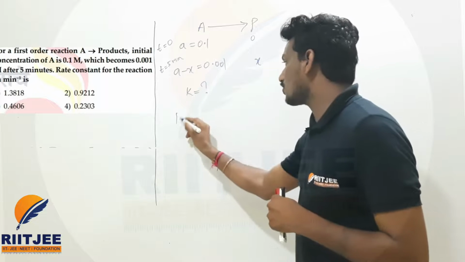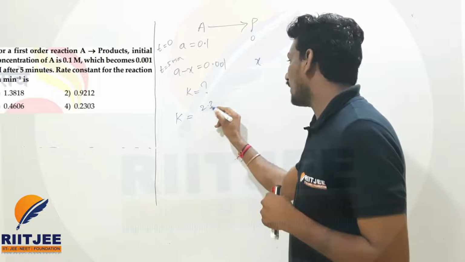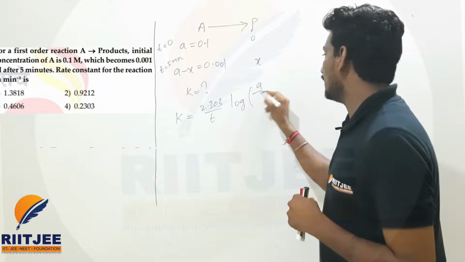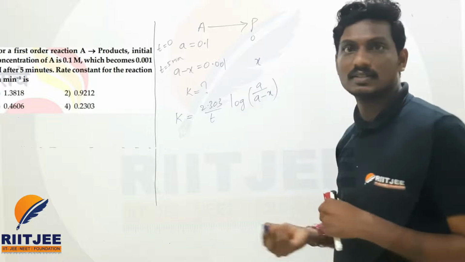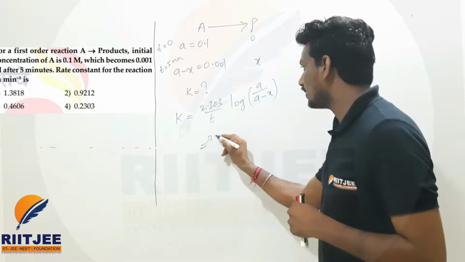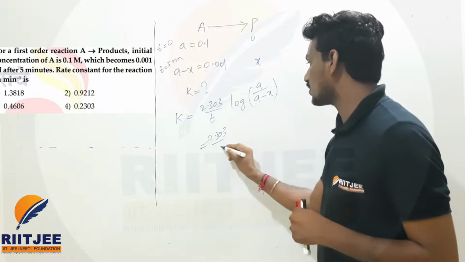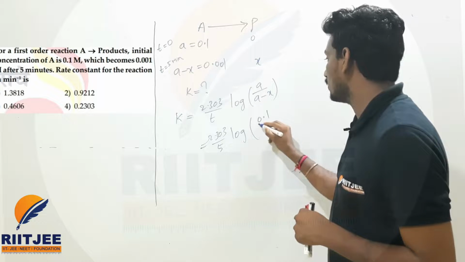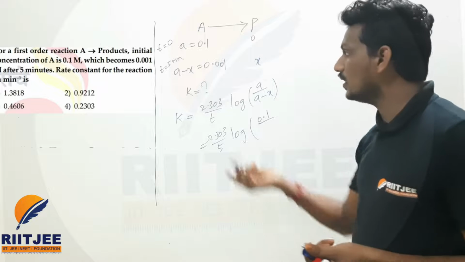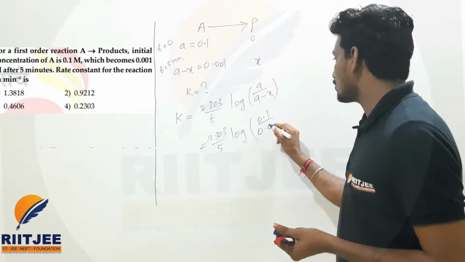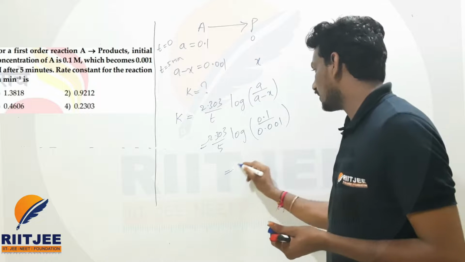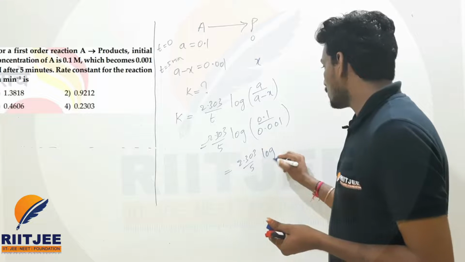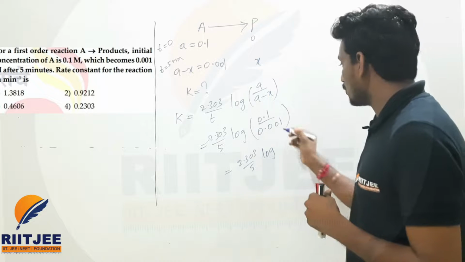We know the rate constant k is equal to 2.303 by time into log a by a minus x. Just substitution only. 2.303, time is given as 5 minutes, into log of the initial concentration, 0.1, and the final concentration, which becomes 0.001.